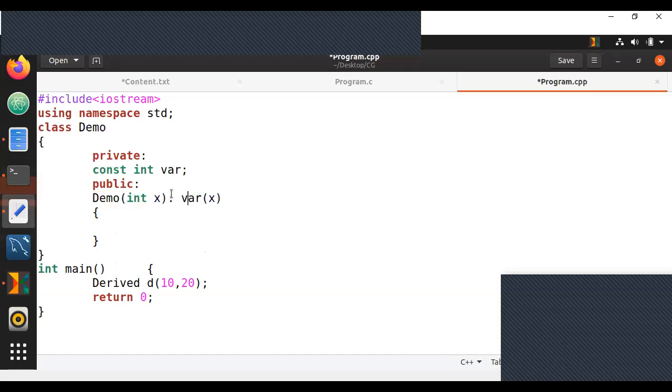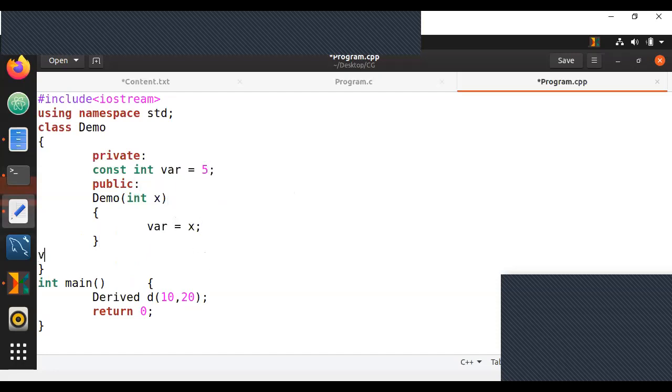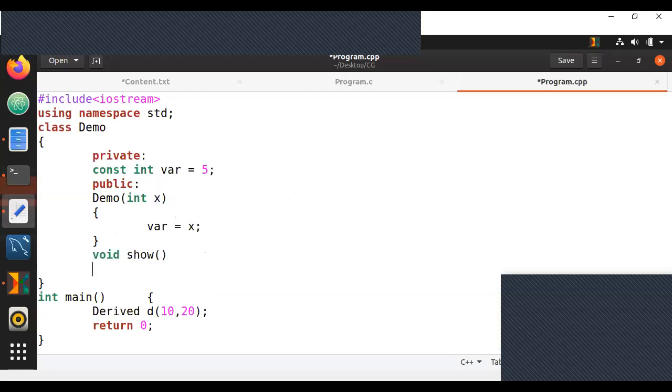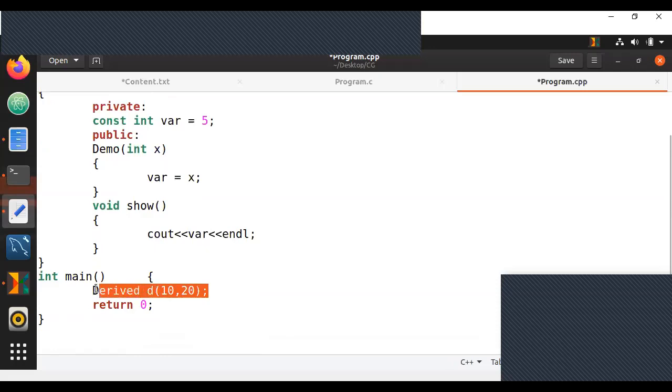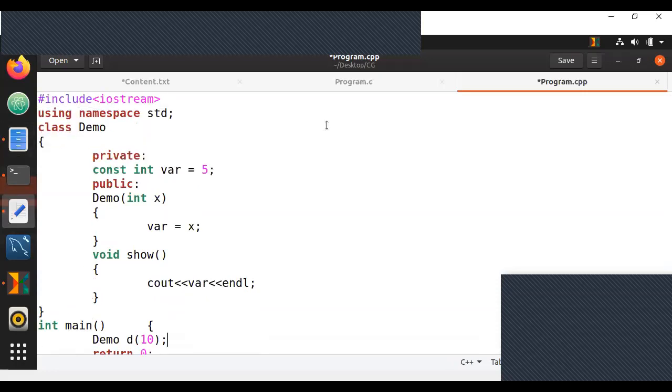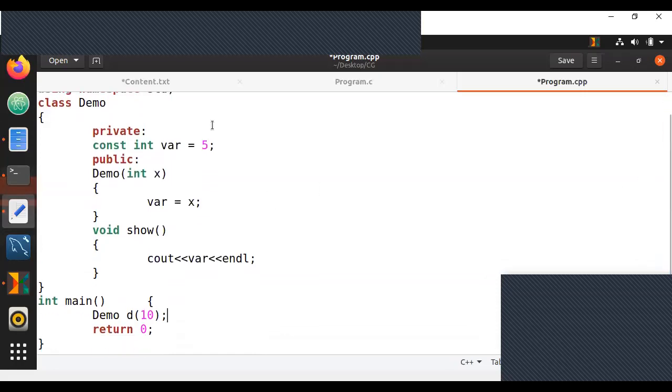Now, before I explain this, first, let me take var equals x. I'll just keep it as 5. And I'll just call a show function, simple show function, to just print the output as cout var. That's it. Now, if we just create an object of demo d and send a value, let's say 10 into it, what will be the output? Simple question, guys. Observe this and just let me know.